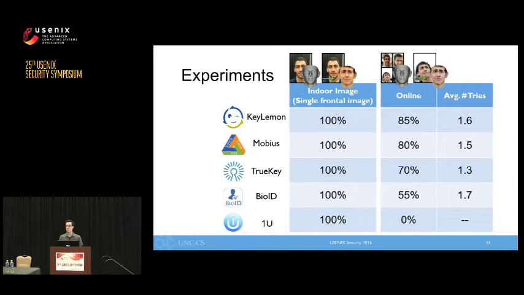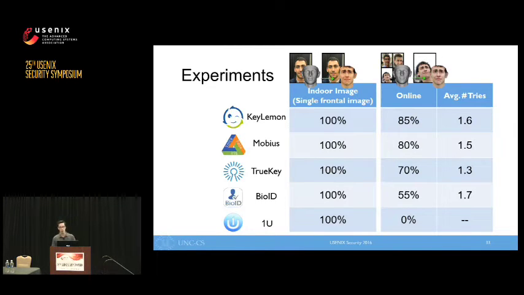The average number of tries relates to our texturing approach, which only uses a single image. As adversaries, we begin with the image we think will work best for texturing. If that image fails, we try the next image, and so on, until the test succeeds or all images have been tried. I'll note that the online photo-based attack worked on at least 1 system for all but 2 participants. These participants both had only a very small number of low-resolution photos available.